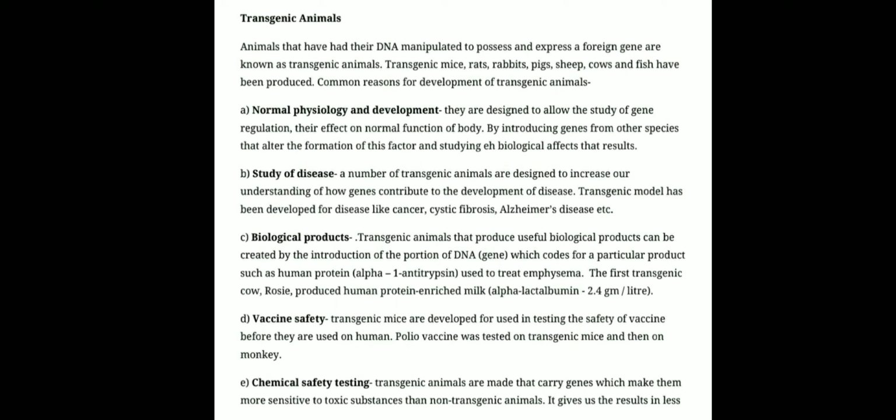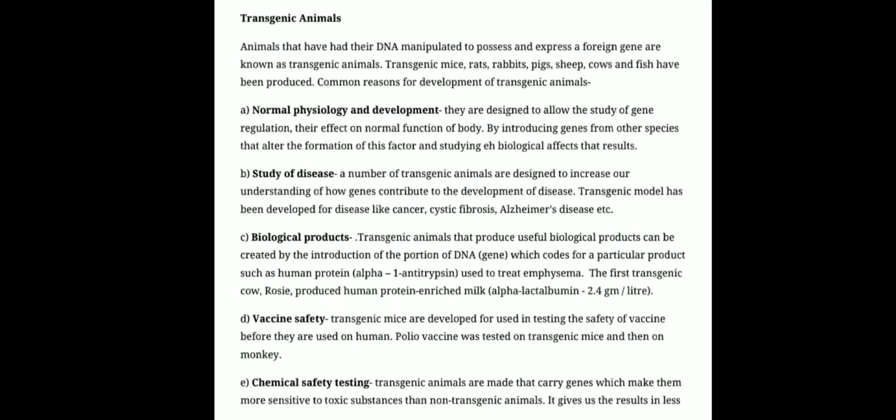These transgenic animals are used to study the normal physiology and development of our body. A gene is introduced, and this introduced gene will show the normal growth and development. So thus transgenic animals are useful to study the growth and development process.